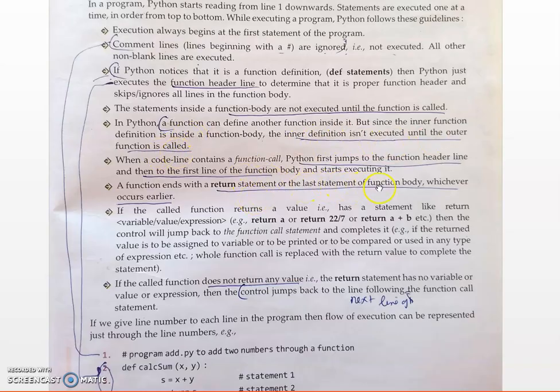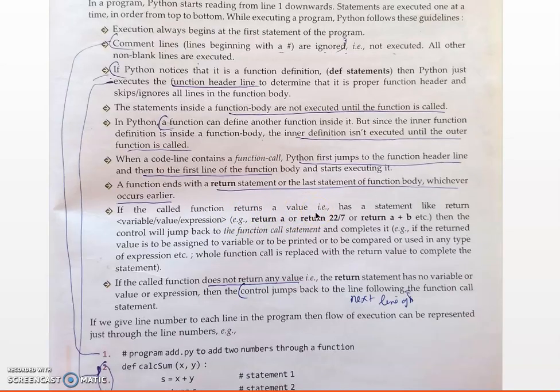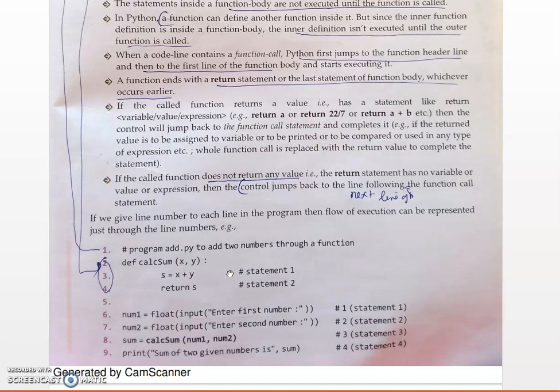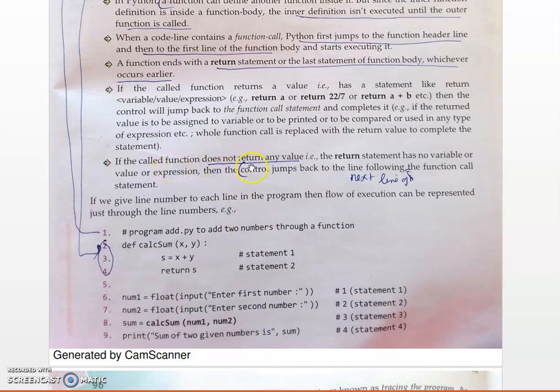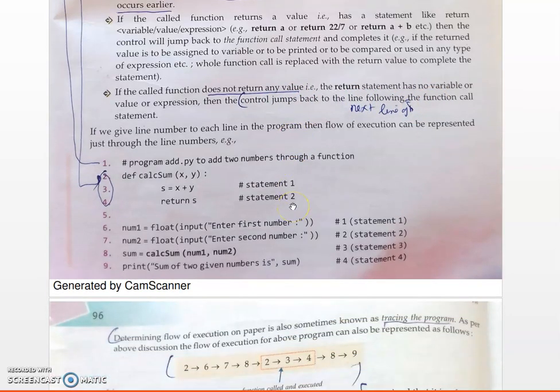Then the return statement is the last statement of the function body. So when you are calling the function, Python first jumps to the function header line, then it will move on to the first line of the function body. These are things we have already discussed. If the called function does not return any value, then the control jumps back to the function call statement itself.